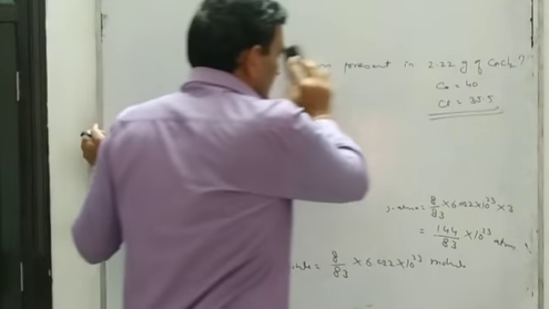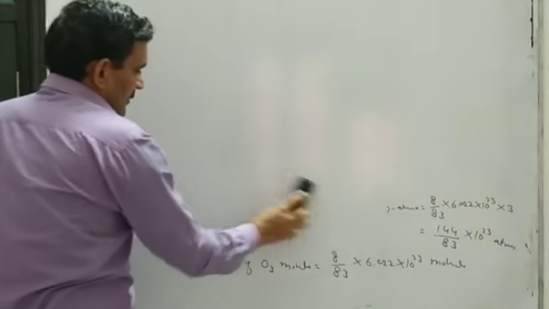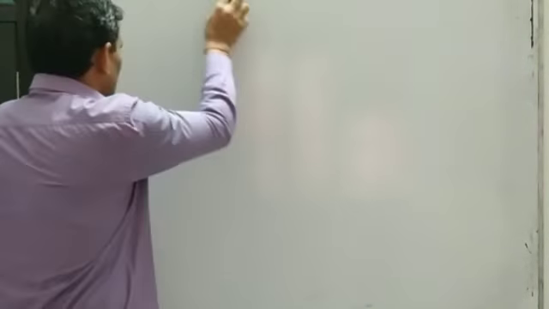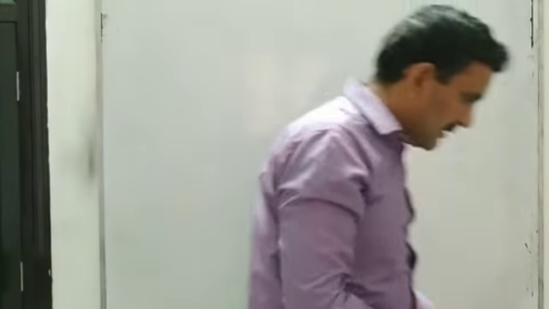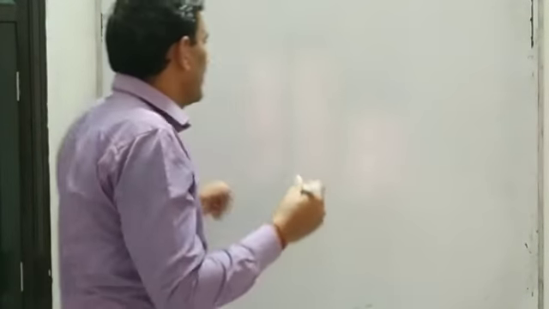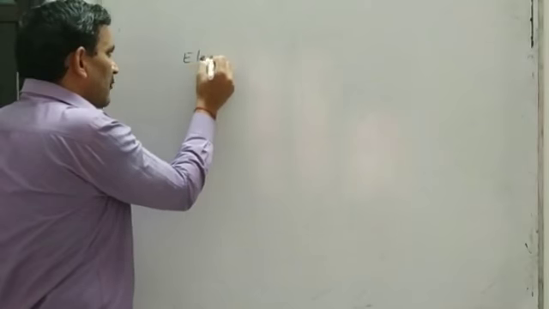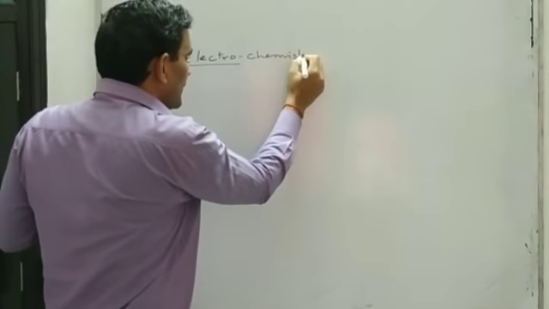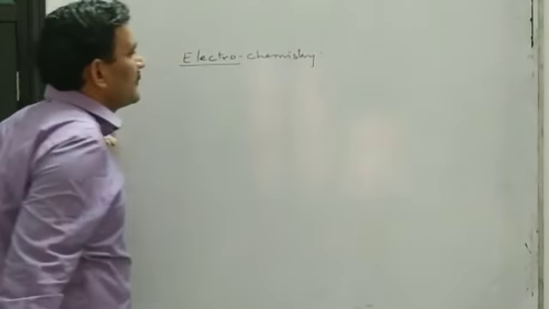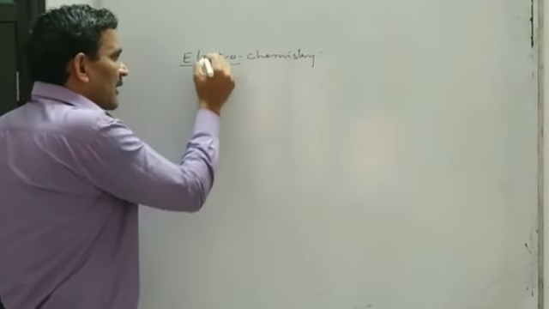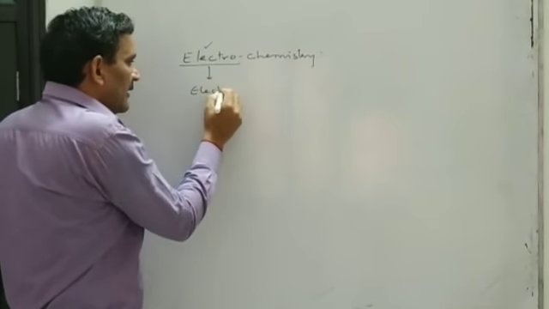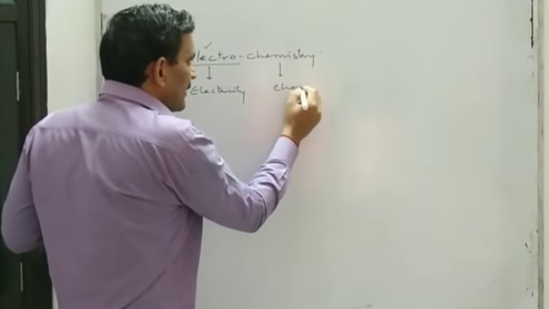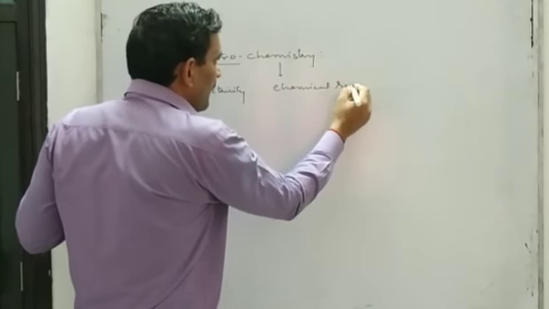Today we will start the next lesson, a new lesson, that is electrochemistry. Yani now we will start the lesson electrochemistry. Here you see, electro means electricity, or chemistry means chemical reactions, we can say.